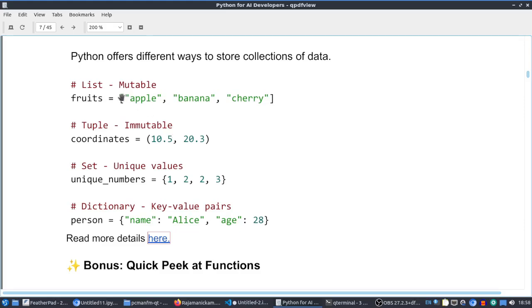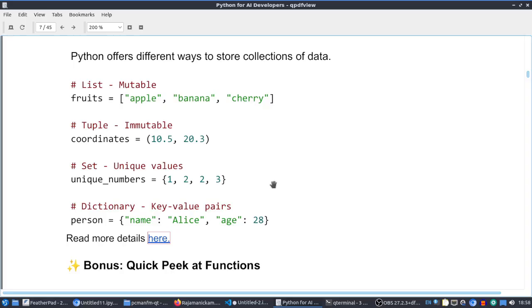For a list we use square brackets, for tuples parentheses, and for a set braces. Key-value pair means key and colon, that way, key and colon value.